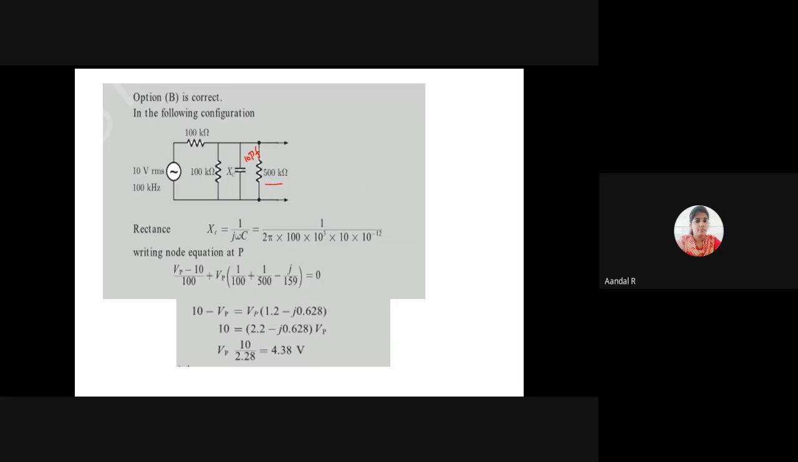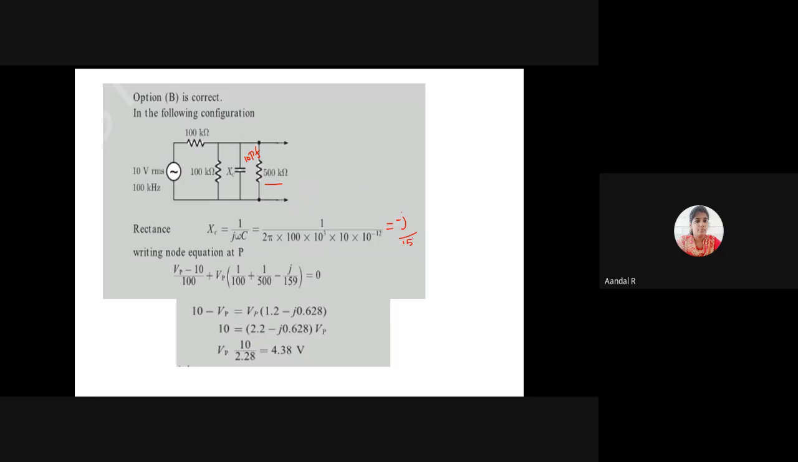The frequency value is 100 kilohertz. So the Xc value is 1 divided by 2 pi into 100 into 10 power 3 into capacitance value 10 picofarad, so 10 into 10 power minus 12. By simplifying this, the Xc value is minus j divided by 159.